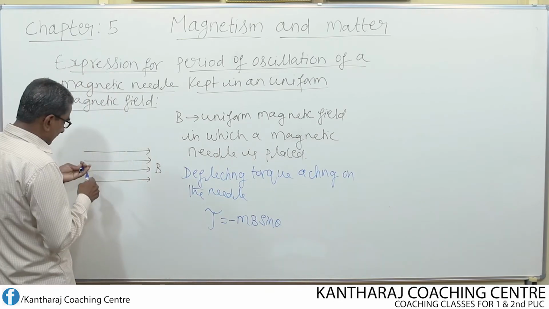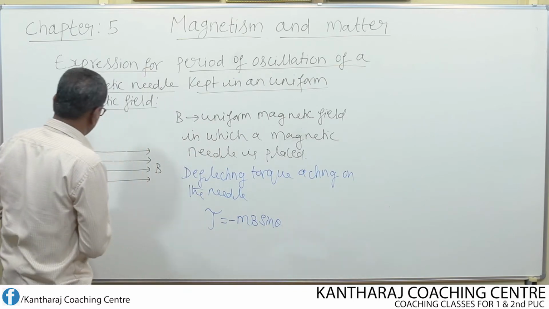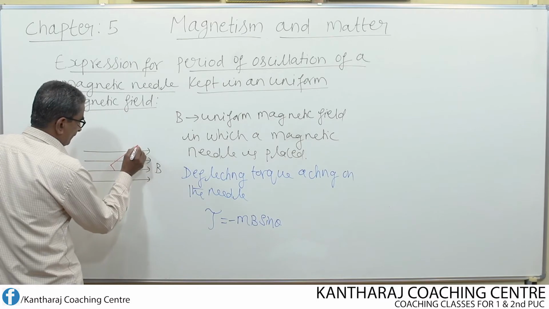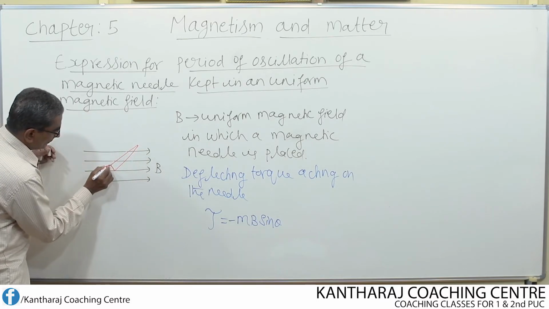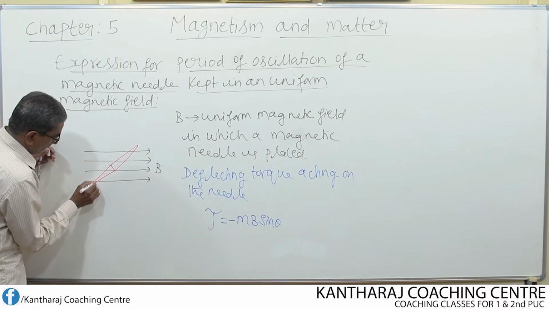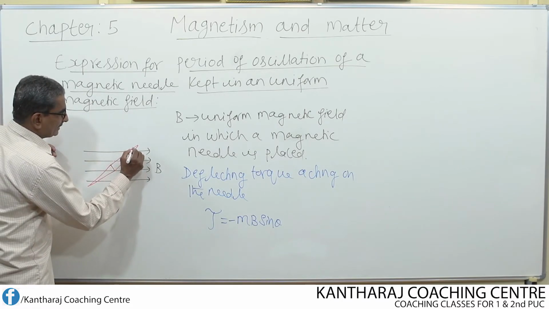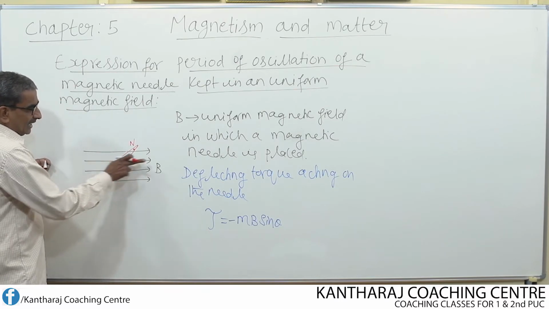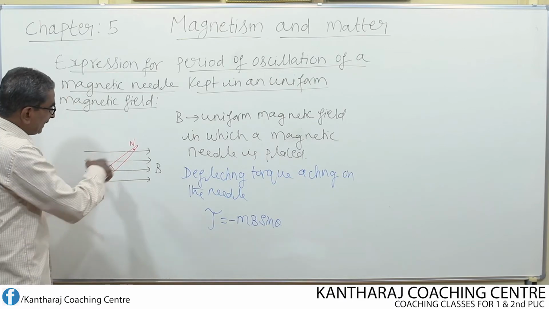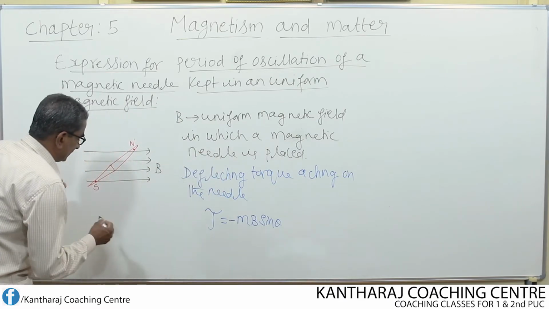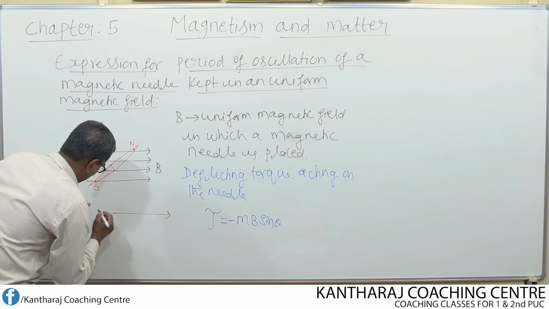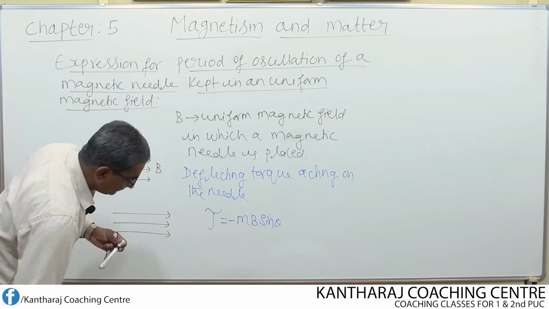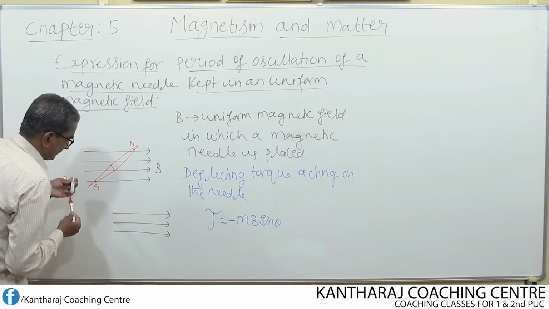Let us write now one magnetic needle. This is nothing but the magnetic needle, and I consider this as north pole and this as south pole of the needle. At equilibrium position, how will be the alignment of the needle? Let us write one simple diagram for this. At equilibrium position, the needle aligns like this.